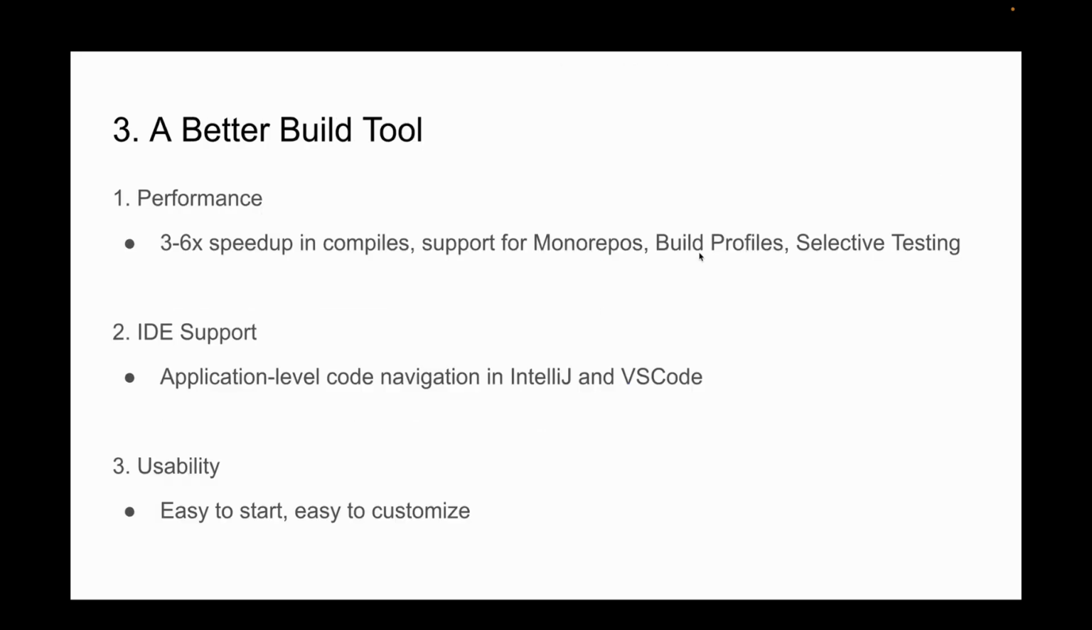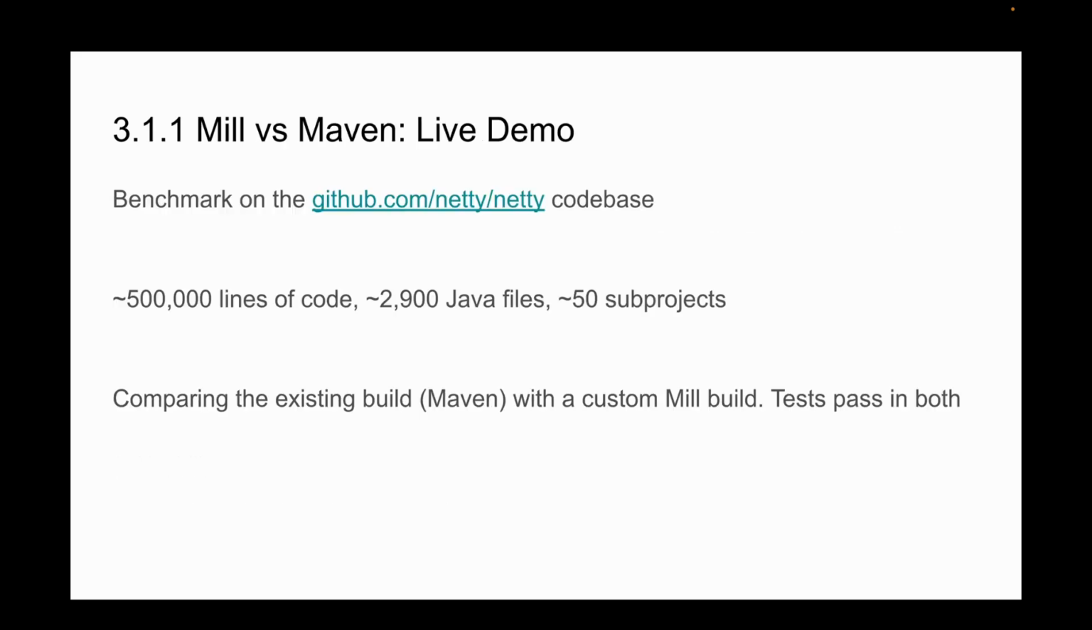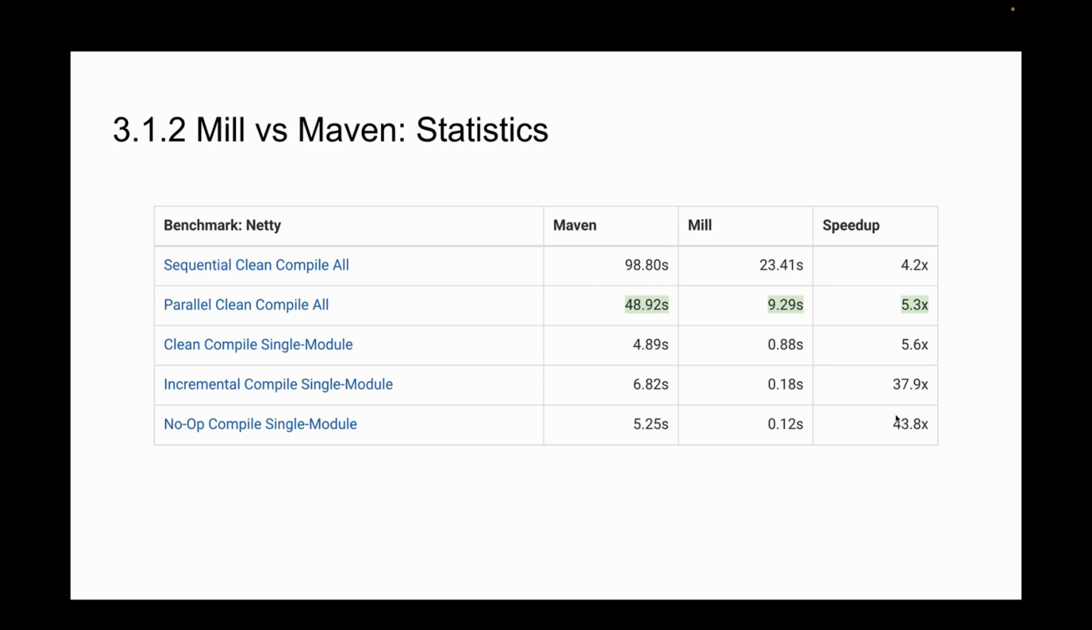So where Mill improves upon the existing build tools is again in the areas of performance, IDE support, and usability. In terms of performance, to compare, we took the same code base and built it using both Maven and Mill and compared the numbers. We took the Netty code base we saw earlier, and we ported it to Mill. There's some automation that helps you do the port, and it takes some manual work as well. Got all the tests passing on both, and then we could get the numbers running a bunch of benchmarks. For example, clean compile everything, parallel compile everything, clean compiling a single module, and so on.